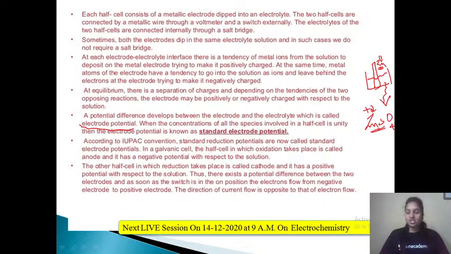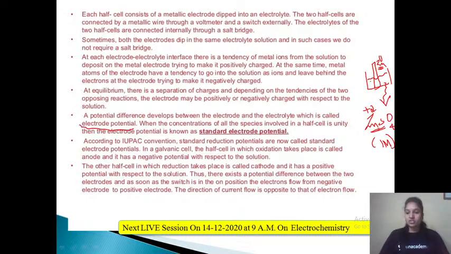If the concentration of this zinc sulfate, ZnSO4, solution is 1 molar or 1 unity, then such an electrode potential difference will be called standard electrode potential.